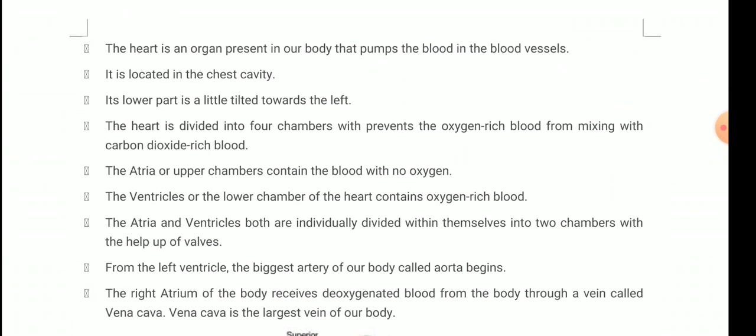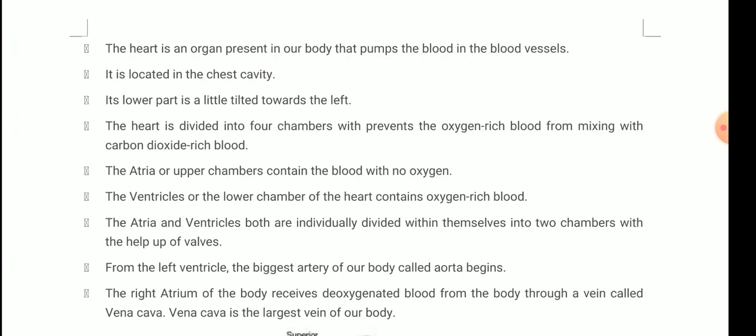The heart is an organ present in our body that pumps the blood in the blood vessels. It is located in the chest cavity. Its lower part is tilted towards the left. It is divided into 4 chambers, which prevents the oxygen rich blood from mixing with the carbon dioxide rich blood. There are certain organisms which have a 4 chambered heart, that are human beings, crocodile, etc. Other organisms, some have 2 chambered hearts, some have 3 chambered hearts, etc.